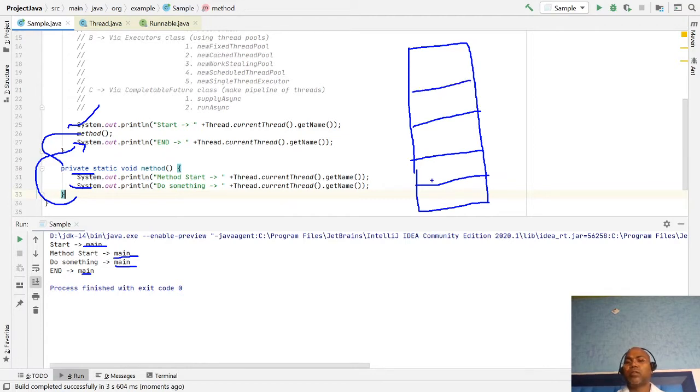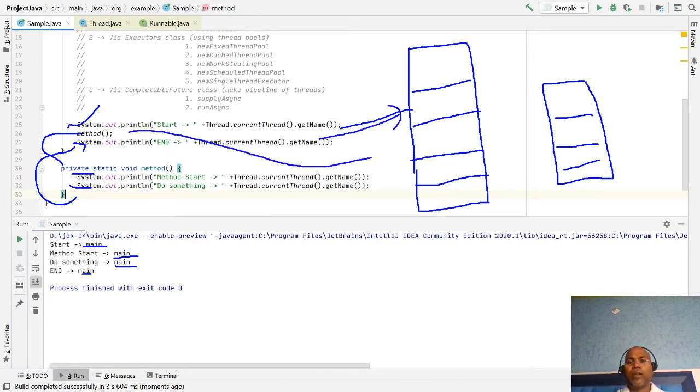All the instructions. So you notice here, first line executed, then your method. Let's see, the method has a separate stack trace. Method here, one line, two line, three line executed. First your SOP executed, then you are invoking your method.